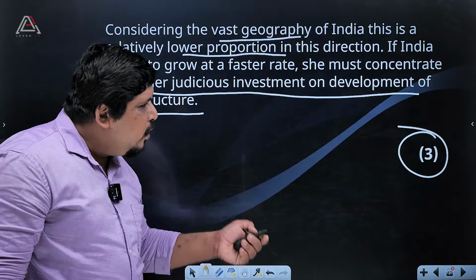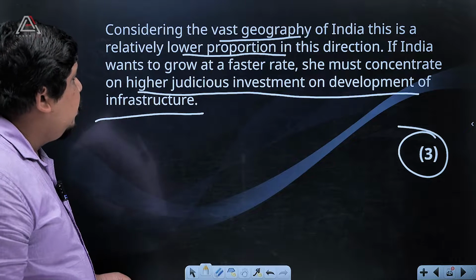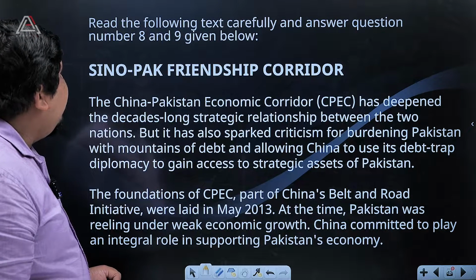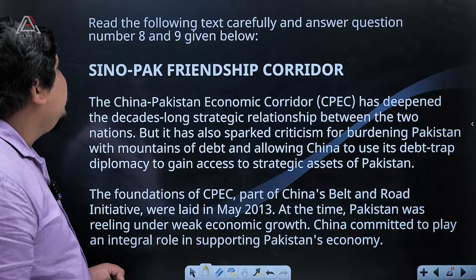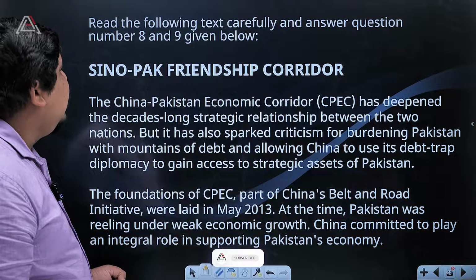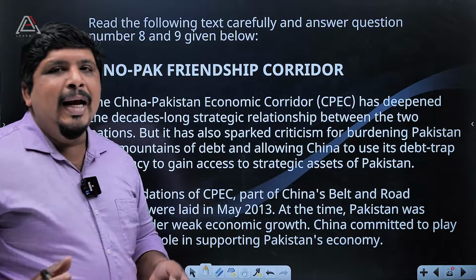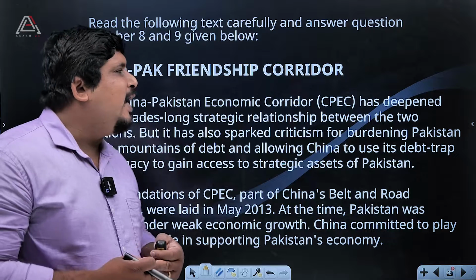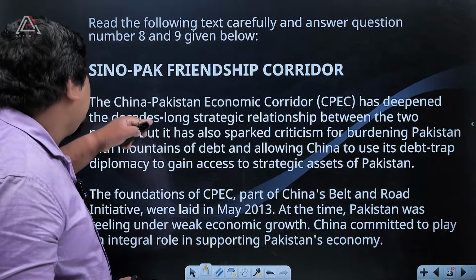Okay, you have to write the solution for that. Okay, the second point is also very important. Then read the following text carefully and answer question number 8 and 9 given below. We are not showing entire things, okay, the Sino-Pak friendship corridor.